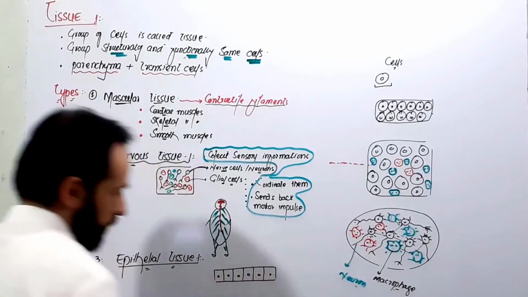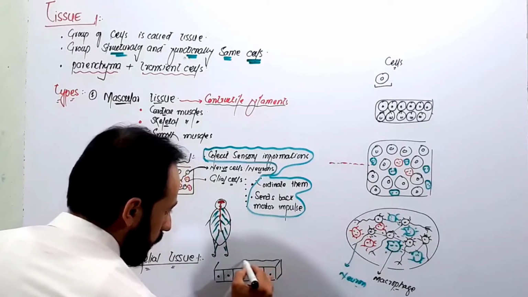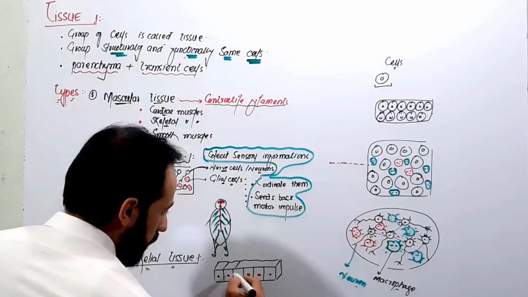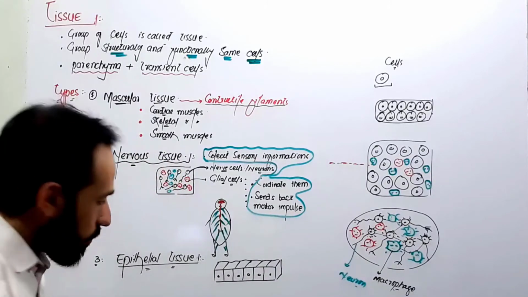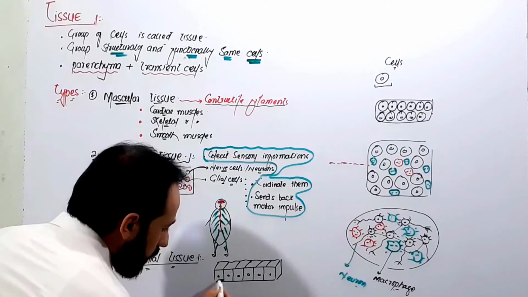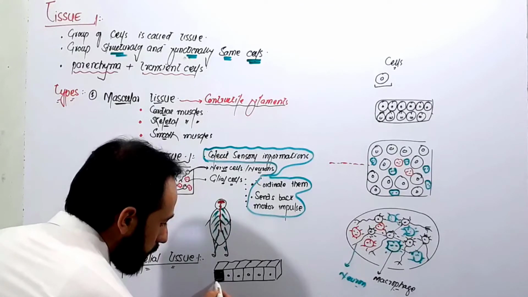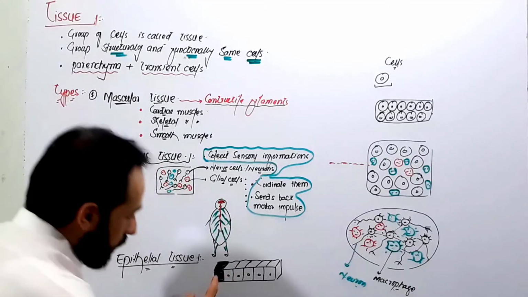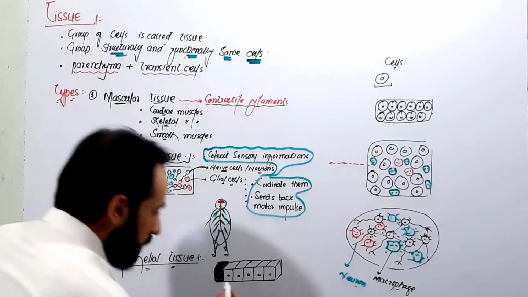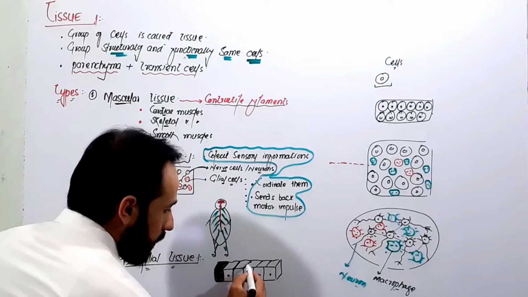If you look carefully, this is one cell, and next to it there is the other cell, and next to it another cell.